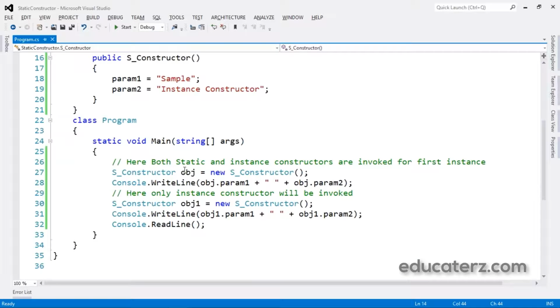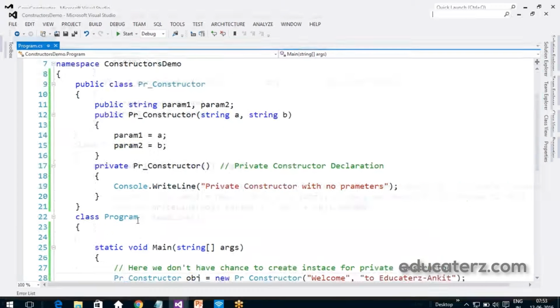Now let us see the last constructor, which is called a private constructor. A private constructor is a special instance constructor used in a class that contains static members only. If a class has one or more private constructors and no public constructor, then other classes are not allowed to create an instance of this class. This means that we can neither create an object of the class nor can it be inherited by another class. The main purpose of creating a private constructor is to restrict the class from being instantiated when it contains every member as static. Let us see that example.